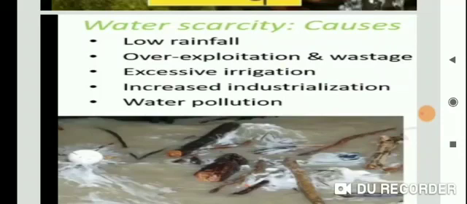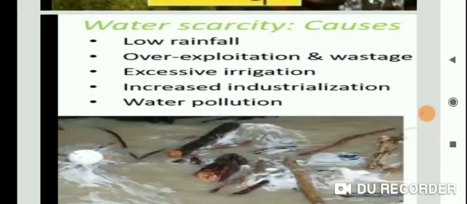Next, the third factor is over-exploitation, wastage, excess irrigation, increased industrialization, water pollution and low rainfall. Last but not least is the problem of water pollution: domestic and industrial wastes have made water sources unfit for drinking.